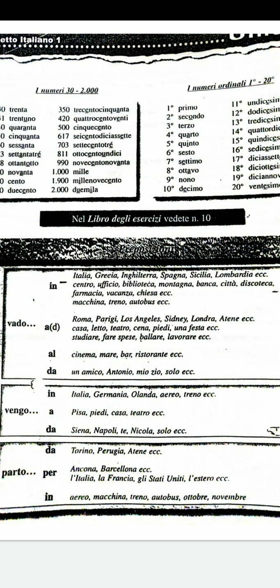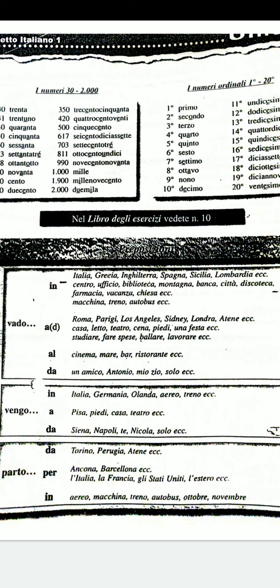Okay, so before the countries and before the means of transport, we are using the preposition in. Vengo a Pisa, I come to Pisa. So Pisa is a monument. Vengo a piedi, I come by foot. Vengo a casa, I come to the house. So again here it means to. Okay, so again the verb venire is followed by the prepositions in and a.